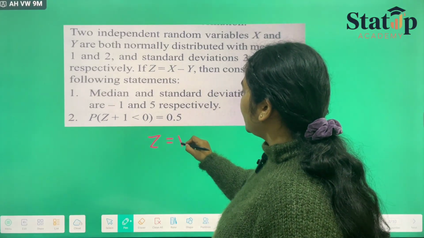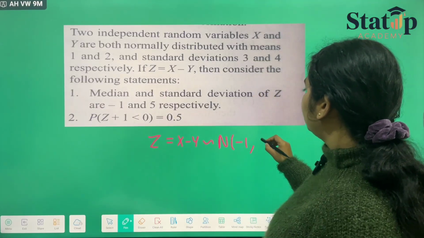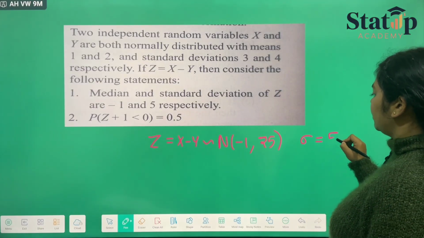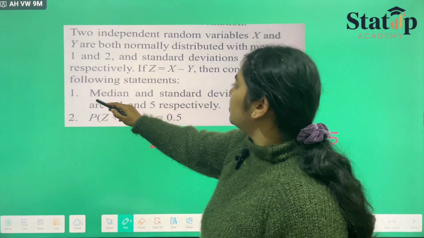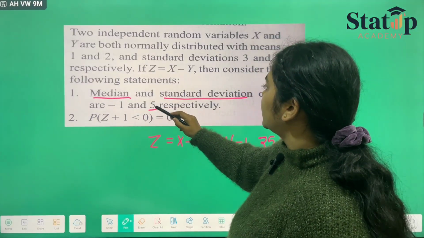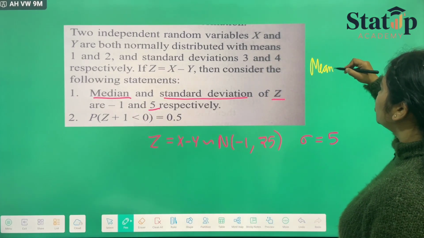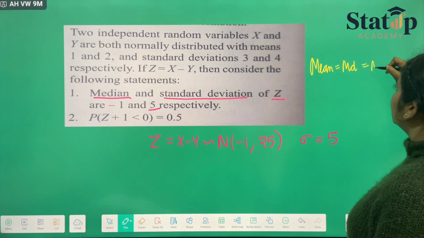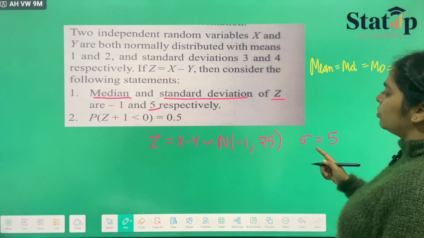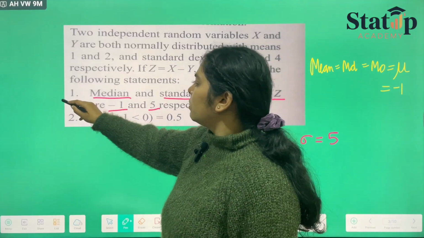When we calculated this previously, z equals x minus y belongs to normal with mean -1 and variance 25, which means standard deviation here is 5. They have asked us the median and the standard deviation of z. So standard deviation is 5, which is correct, but median is -1. I told you that mean equals median equals mode. All of them are equal in a normal distribution. So mu here is -1, hence median is also equal to -1. So statement 1 is true.